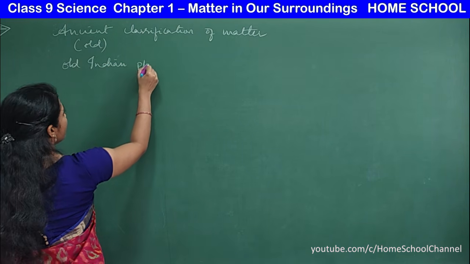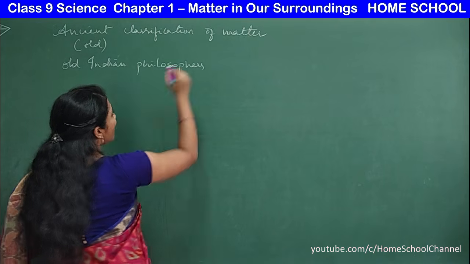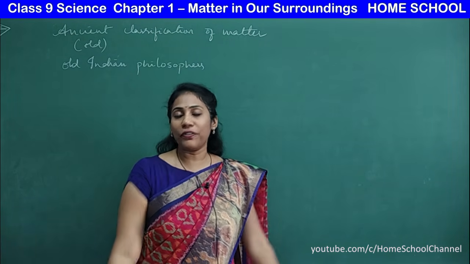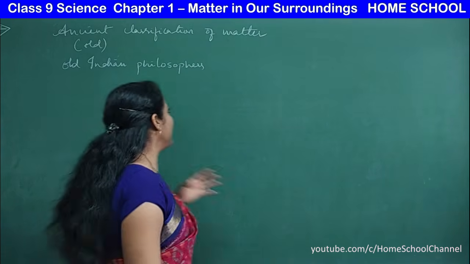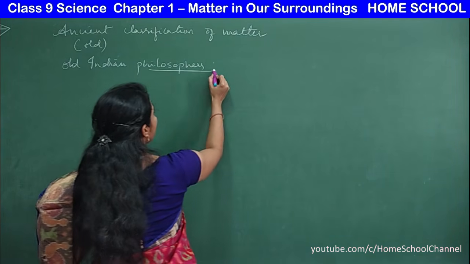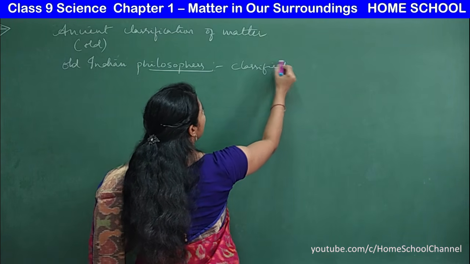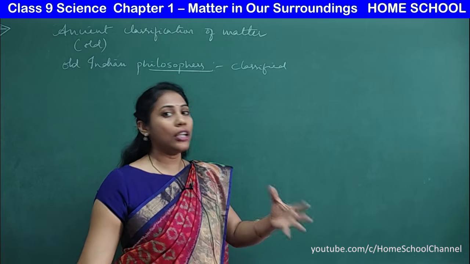Indian philosophers classified matter into 5 elements. Okay, so who classified the matter into 5 elements? It is by our Indian philosophers, right? So these guys have classified entire matter, it may be living or non-living.